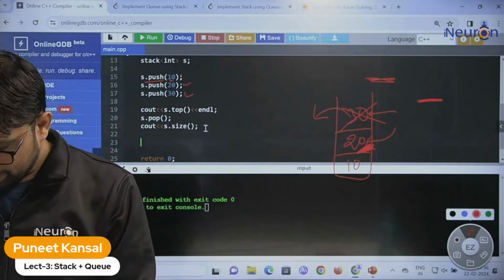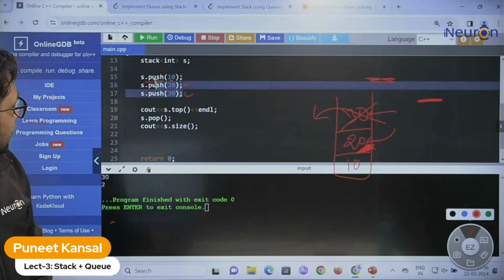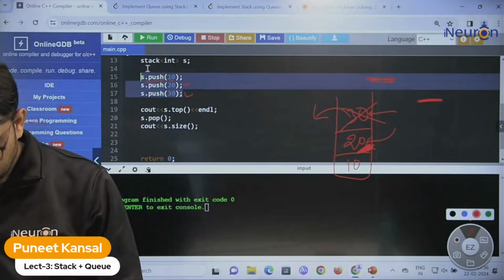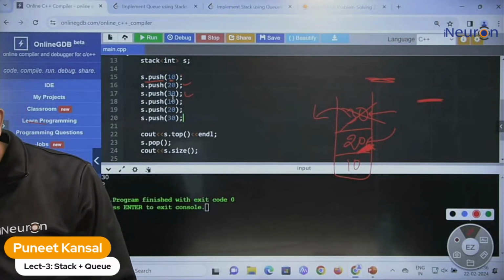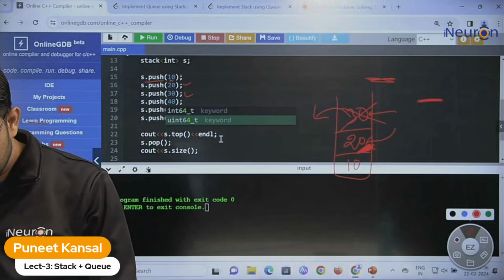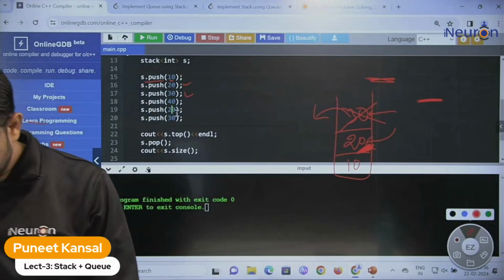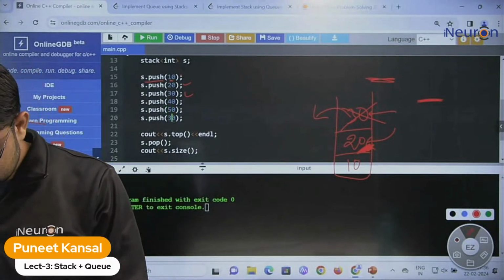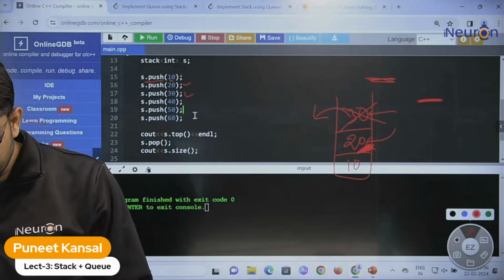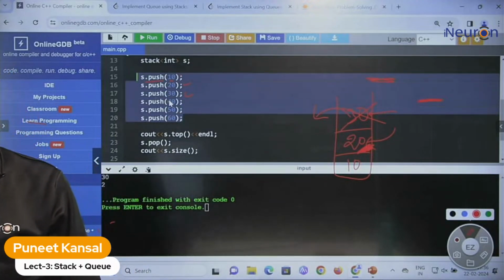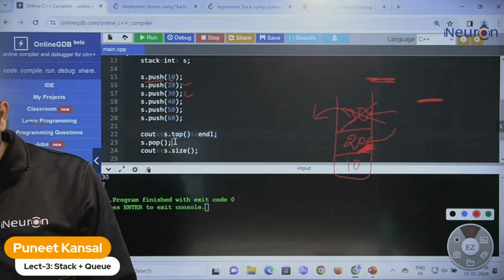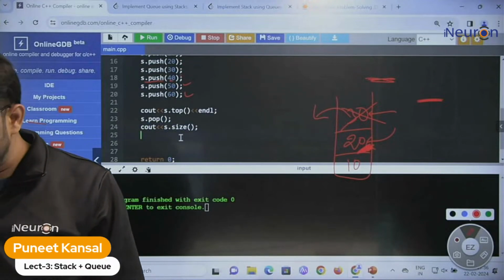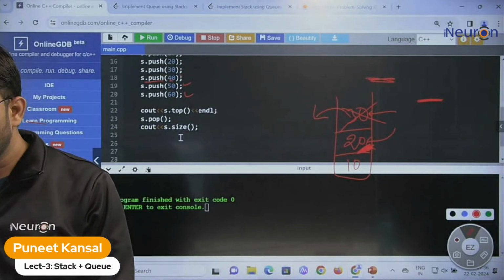First of all, let me add more elements. Let me copy and paste some elements. Let me add some more elements: 40, 50, 60. Fine. So we inserted 6 elements, and we printed the top element and deleted it. After that, we see the size. And let me try to print all these elements now.